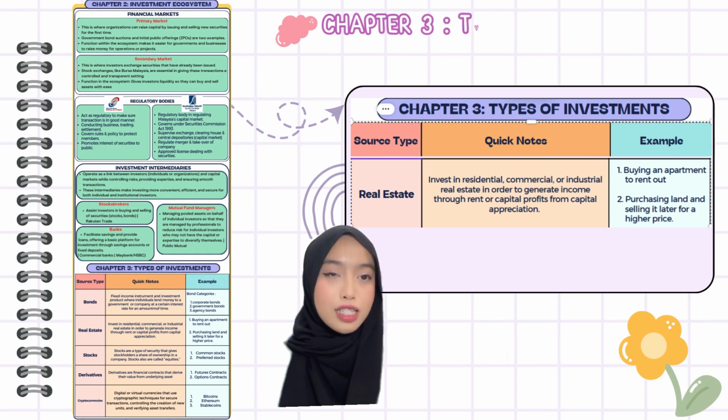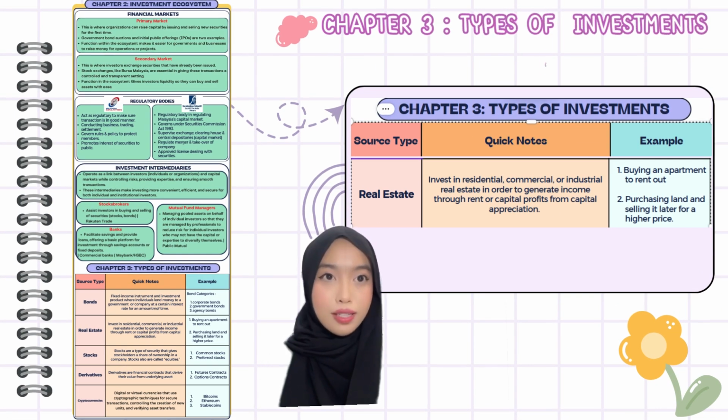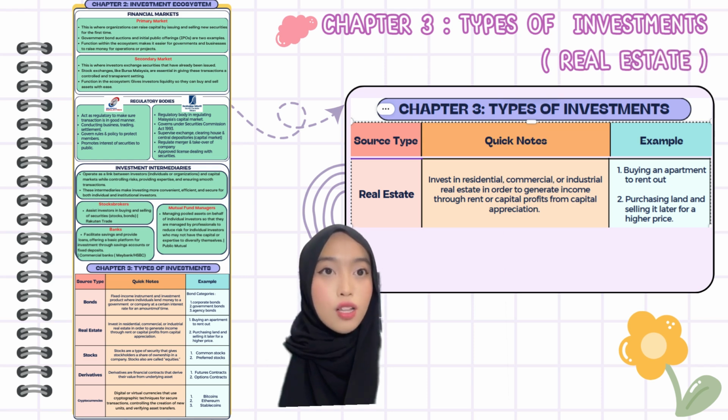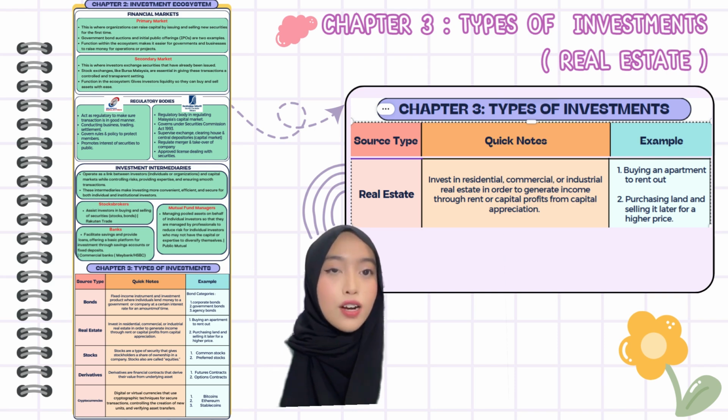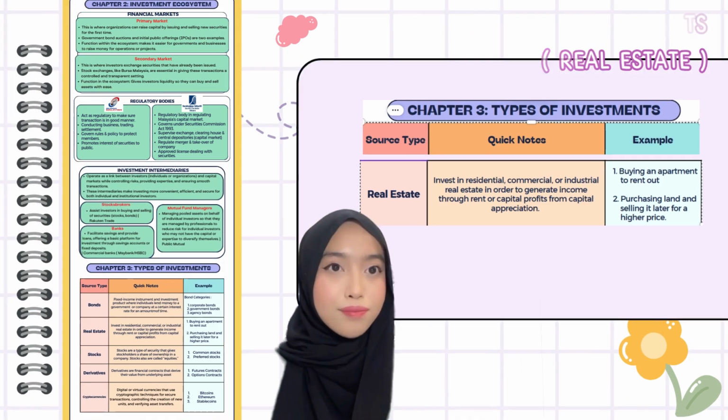The next type of investment is real estate. Invest in a property such as residential, commercial, or industrial to earn income through rent or capital gains. For example, renting out an apartment or selling land at a higher price.